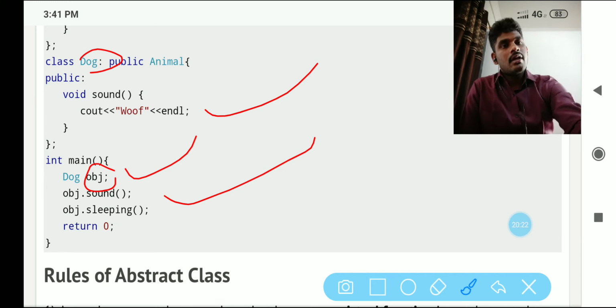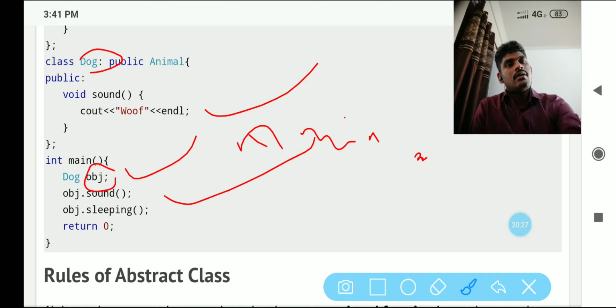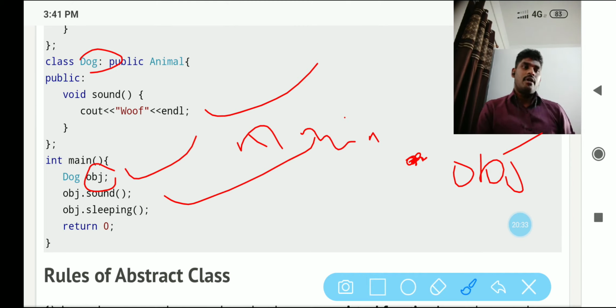Animal dot obj, animal dot obj is not possible here. Not possible here. I want to tell one more time.